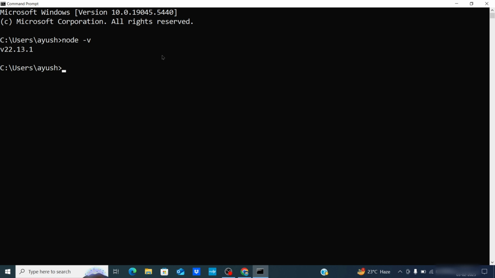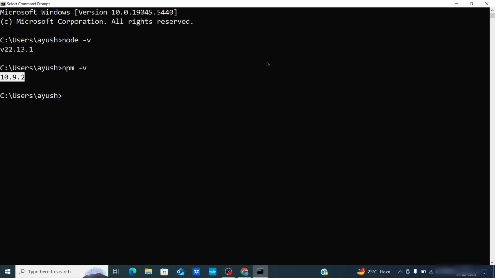If everything is fine, it will display Node.js with the version number. Next, check if npm is installed by typing npm -v. It should display an npm version number.